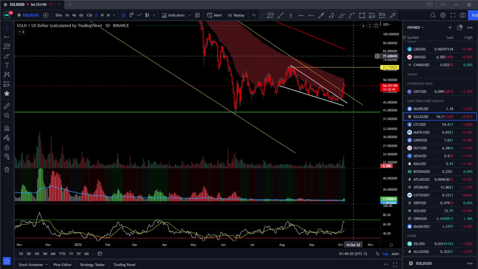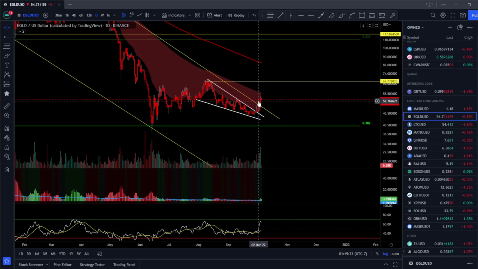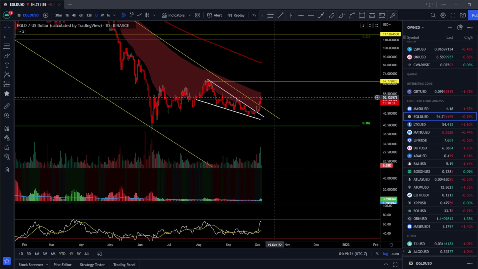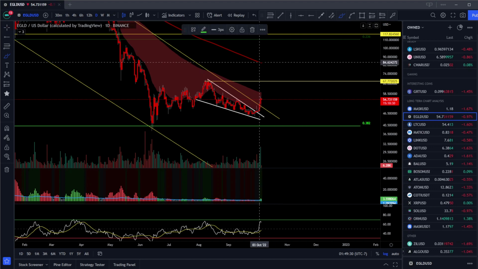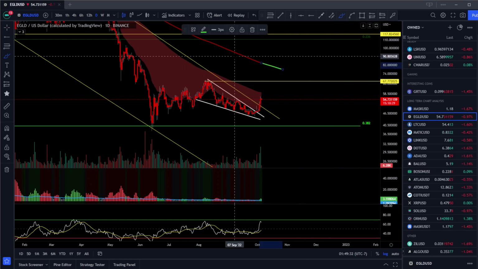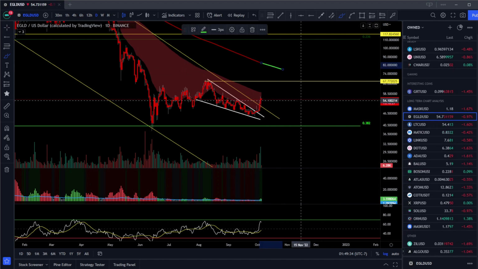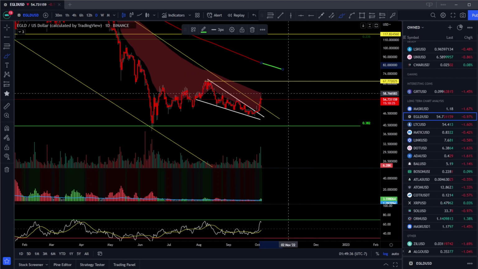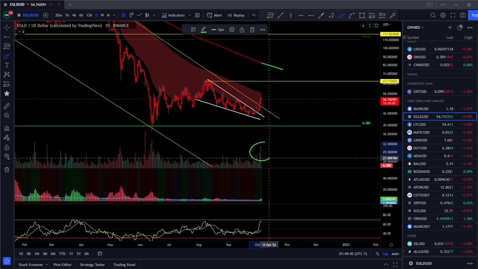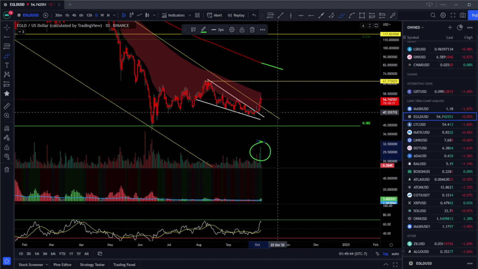Zoom out a little bit. If that all plays out just as I said, then I expect us to find some resistance at the 200 EMA, which is right here, this red line. That'll probably be around the $75 to $80 range by the time that happens. We did have some good volume coming in when we had the breakout, so that's always good.